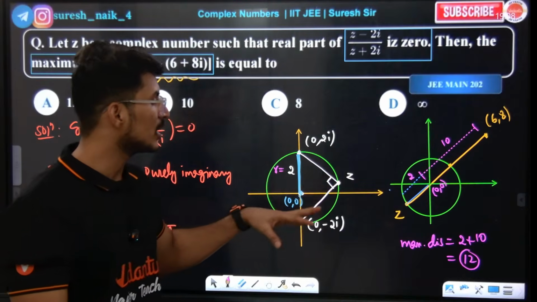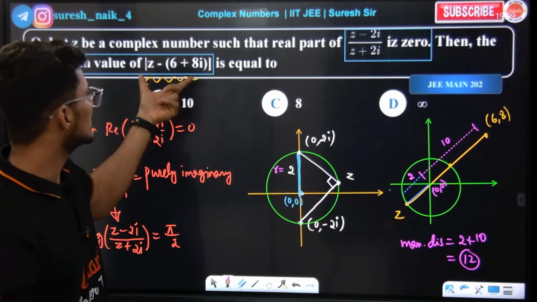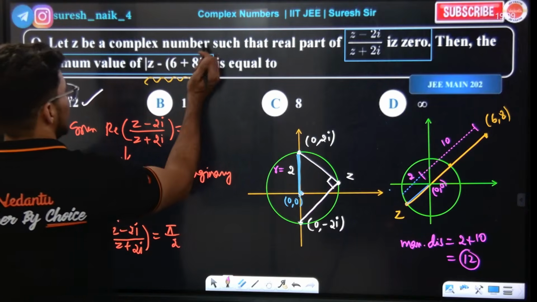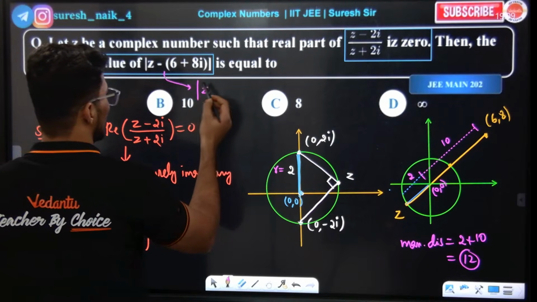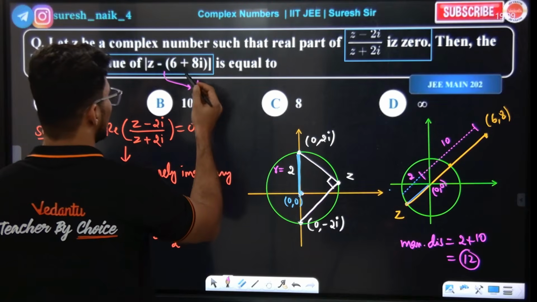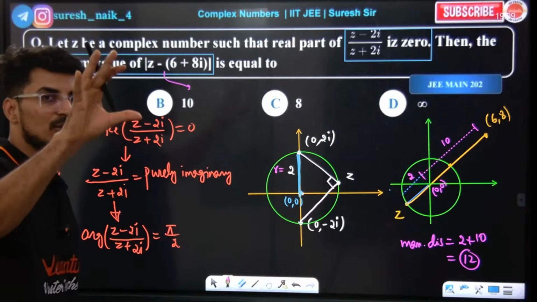Now what do I need to find out? I need to find out the maximum value of this guy. This means what? It means the distance between the complex number z and (6, −8). I'll write it here.